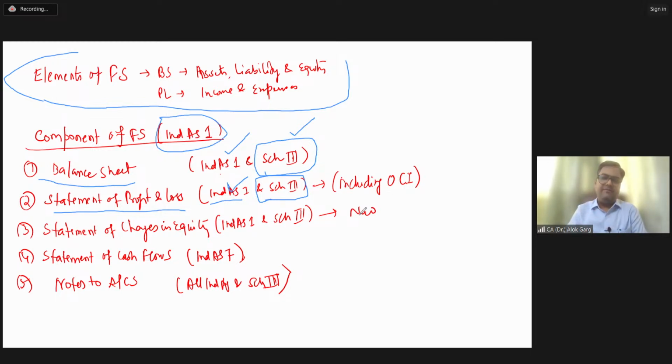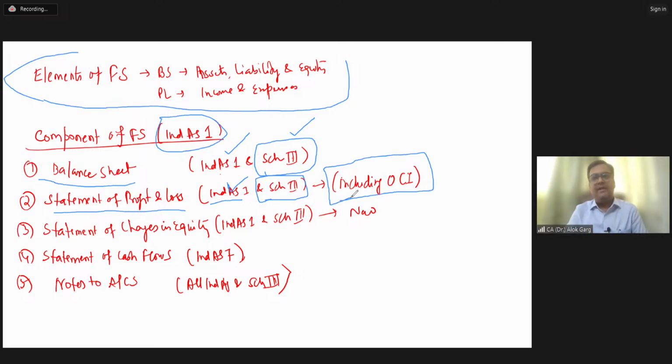Just to give you a flavor, the statement of profit and loss is comparatively expanded. It is comparatively larger in comparison to the accounting standard P&L, right? So your Ind AS statement of profit and loss is bigger than your accounting standard statement of profit and loss. Why, sir? Because there is a new section known as other comprehensive income. In your statement of profit and loss, there is a new section known as other comprehensive income. Friends, I'll discuss this part in Ind AS 1, right?